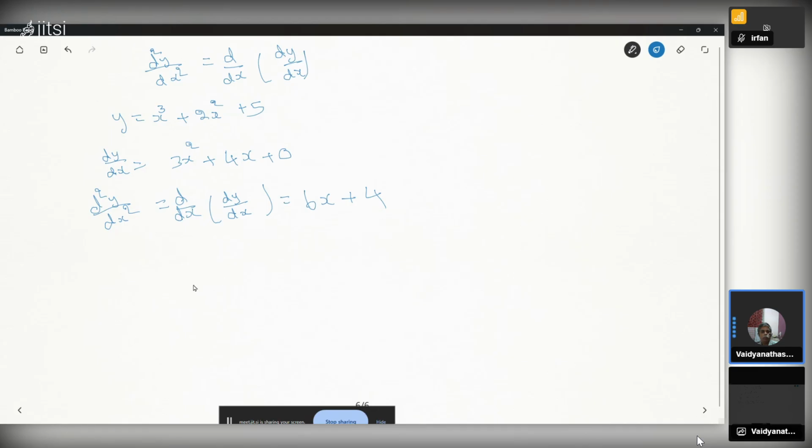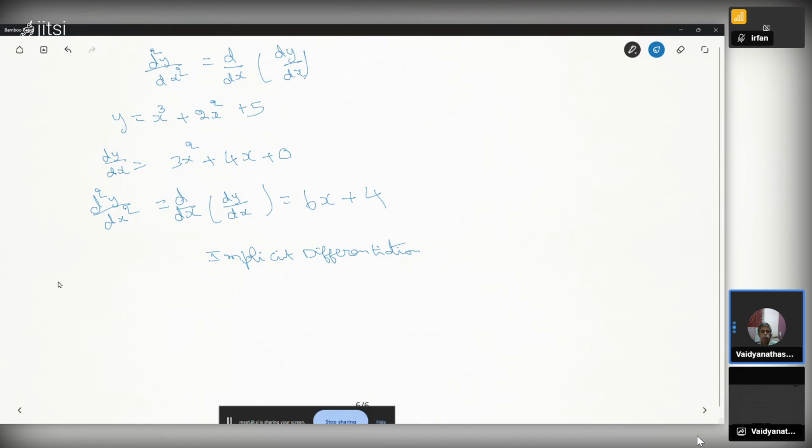There is something called implicit differentiation. x and y are not given directly, but x and y are connected by a formula. Like y equal to x square, it's not given. But x and y are connected by a formula. Then how to get d over dx?